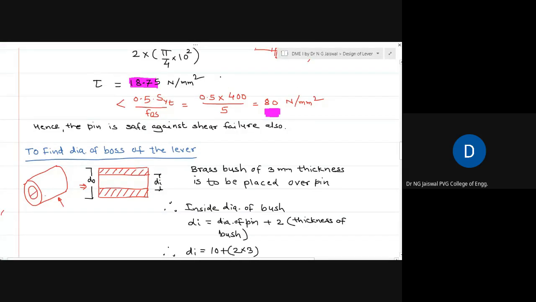Once you know this diameter, I have to change this cursor always. The diameter of the pin will be equal to this diameter if you don't provide the bush, but it is recommended to provide the bush.